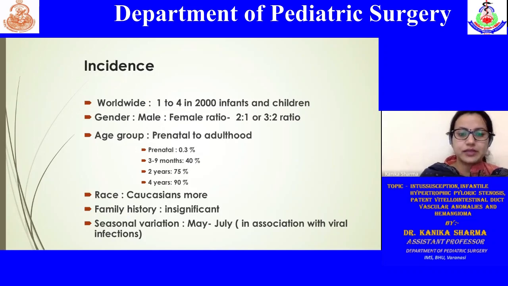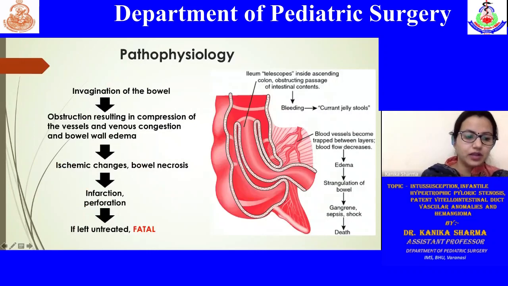So 3 months to 3 years is what is called the most common presenting range for intussusception. And seasonal variation is commonly noted with intussusception. What happens is that once this bowel gets invaginated, symptoms of obstruction start. Initially, there is venous congestion, following which edema sets in, and followed by this, the compression onto the blood vessels leads to ischemic changes. Mostly, these ischemic changes are seen after 72 hours of the start of the pathology.